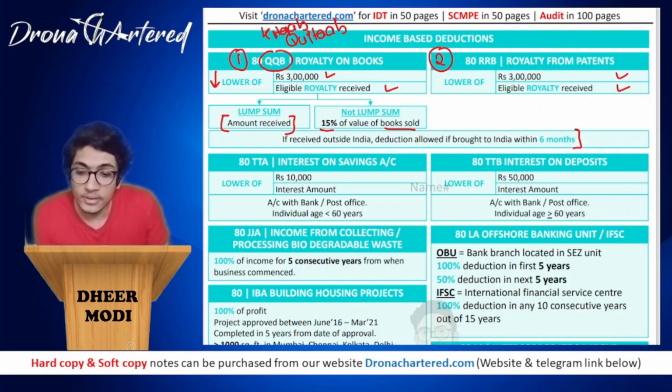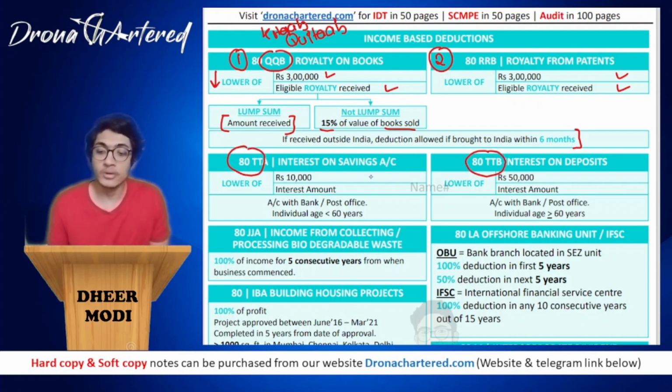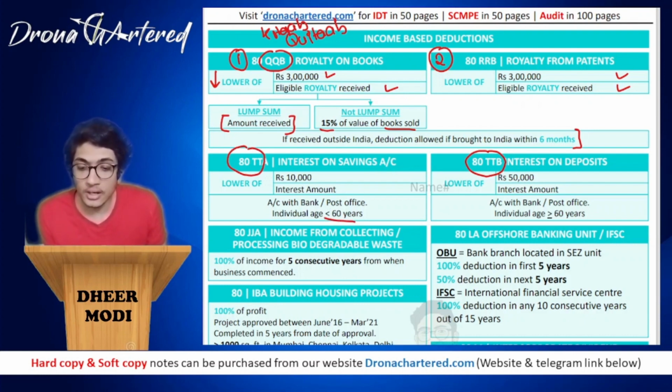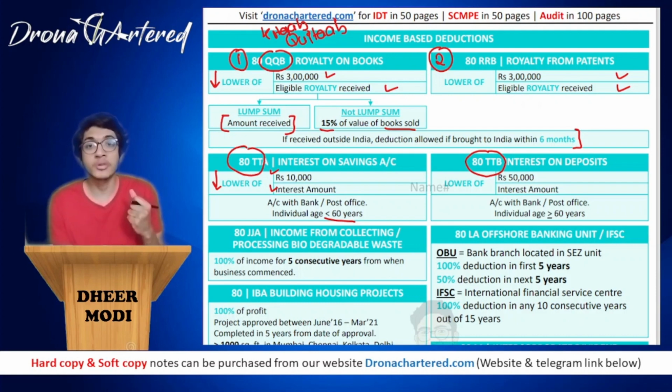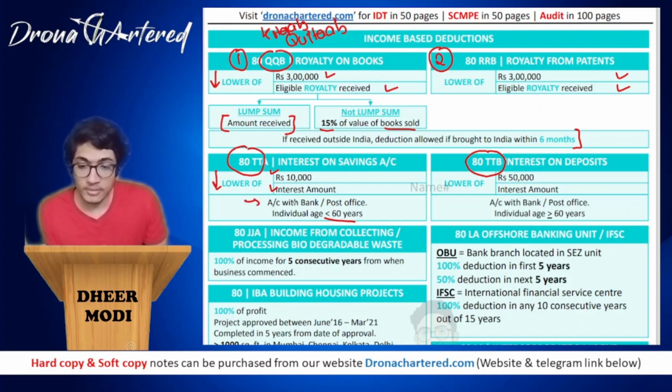Okay. Now next is your section 80TTA and 80TTB, which are both again very similar sections. 80TTA talks about interest on savings account, and 80TTB talks about interest on deposit. So if you are an individual whose age is less than 60 years, then you come under section 80TTA. You will get a deduction of lower of rupees 10,000 or interest amount, whichever is lower. Whatever interest you earn on your savings account or rupees 10,000, whichever is lower, that is the deduction that you will get under section 80TTA. Of course, your account will be with bank or post office, and individual age less than 60 years.